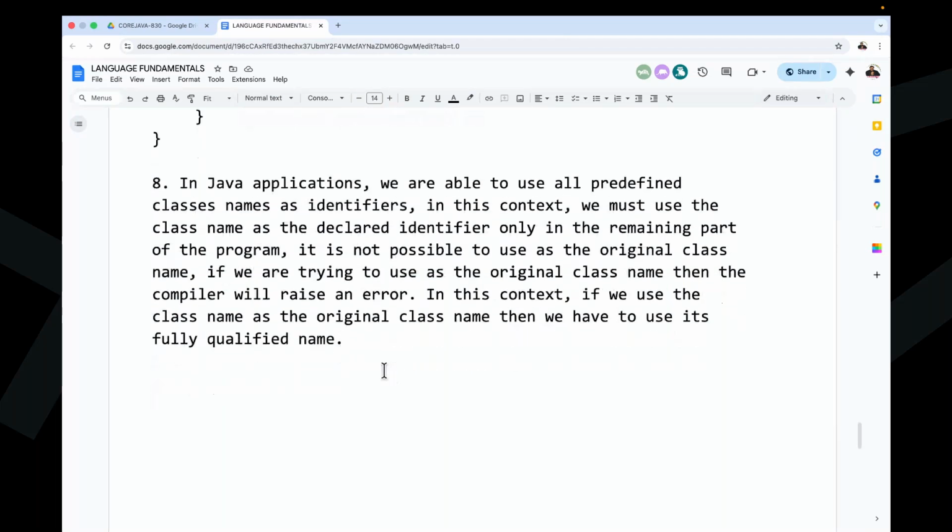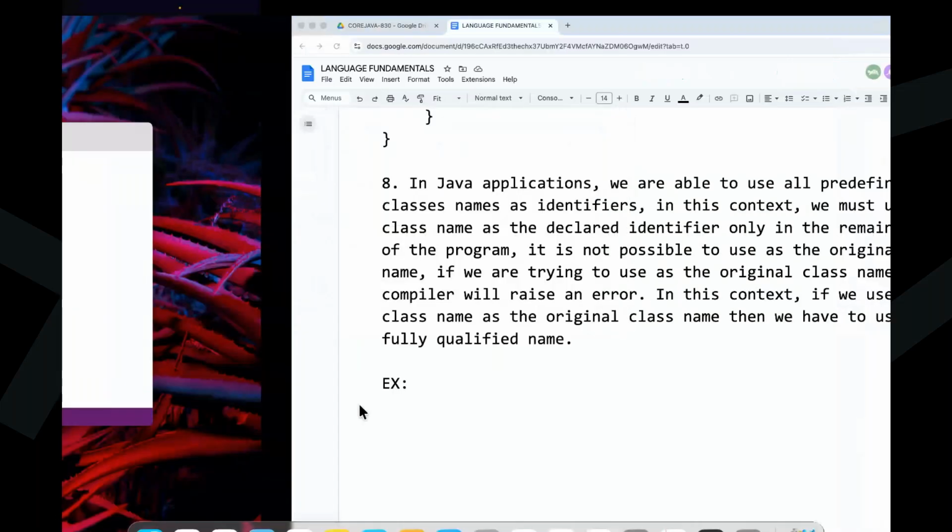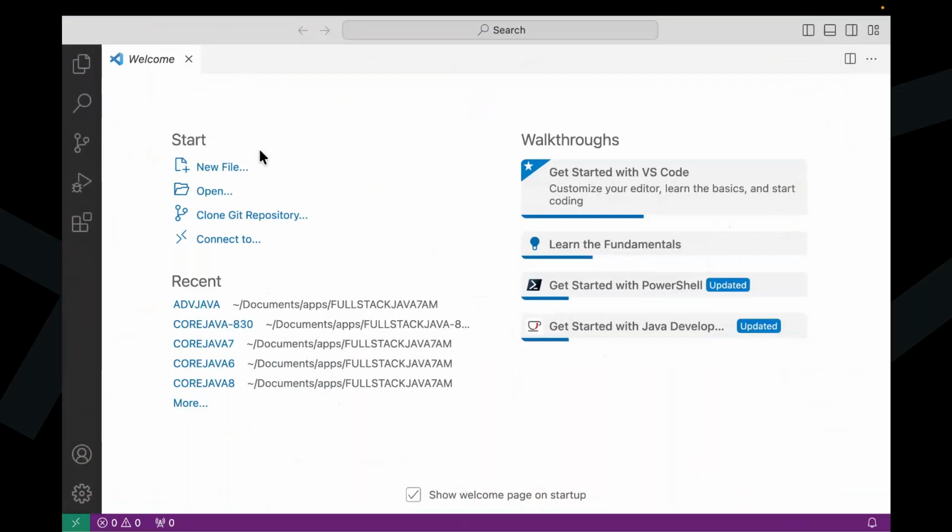First one, in Java applications, we are able to use all predefined class names as identifiers. Let me take up to this point here. One example I'm going to provide for this. One simple example. Now see this one, guys. I'm going to take a VS Code editor, but don't think much about it. How we use that VS Code, I will explain. For the sake of your understanding, I'm going to prepare this program here.